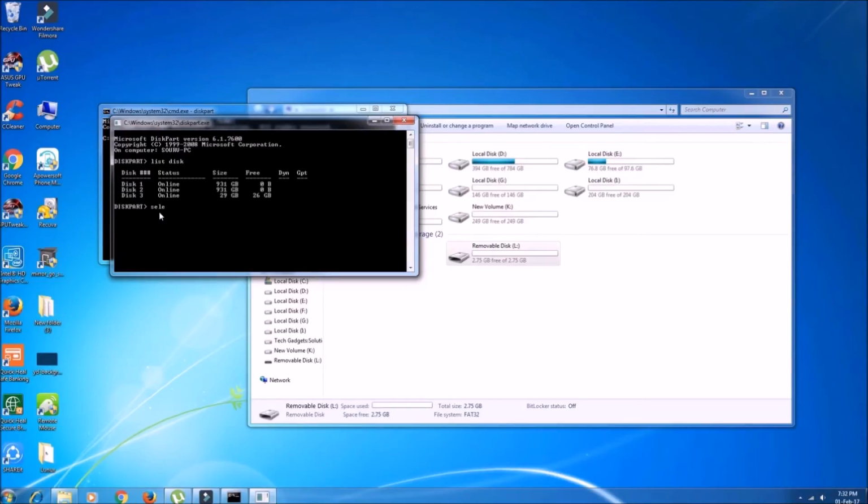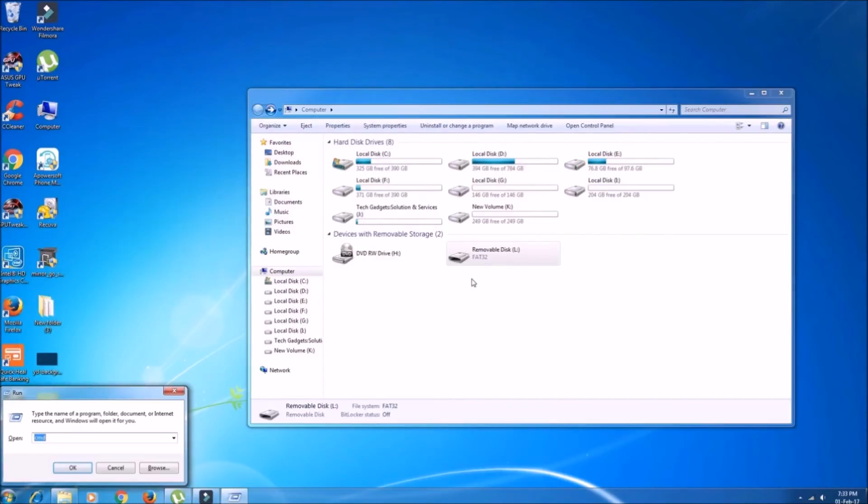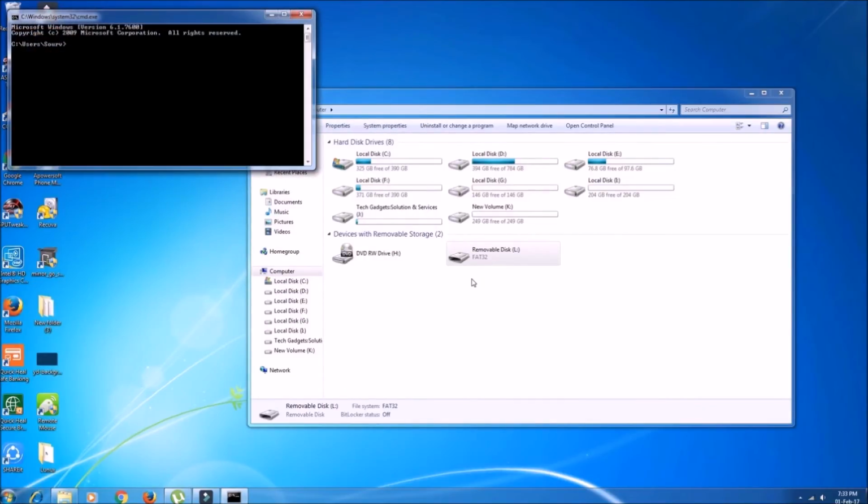So then I selected disk 3 and tried to clean disk 3 from CMD. And it didn't work as well. Now from CMD I opened Disk Management.